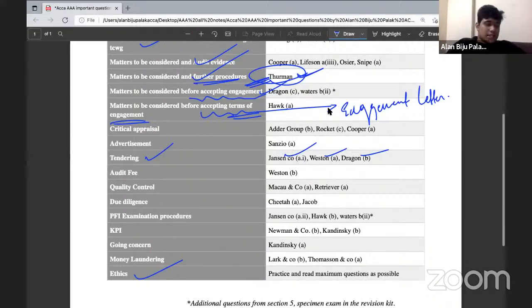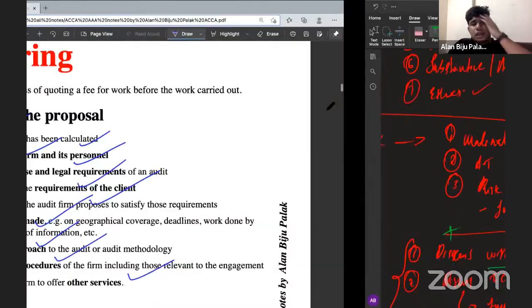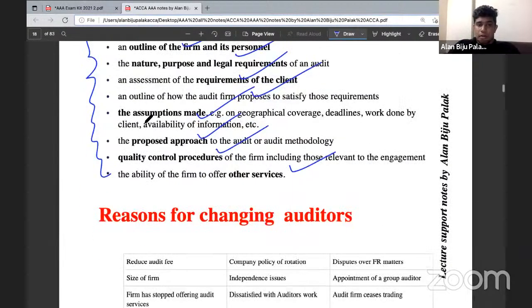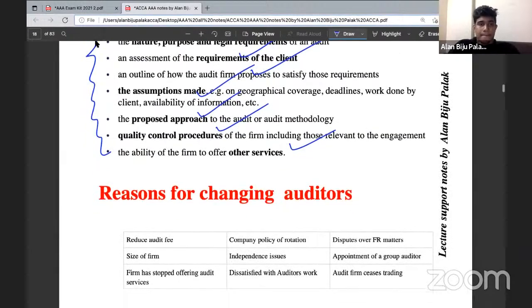The tendering is nothing but it's very simple. So these are the matters you need to consider while including in a tender document. Okay. Again, I'm repeating the same thing. If anyone needs to watch the videos again, please watch the videos more time to get more insight about the tendering part. I mean the prior videos.